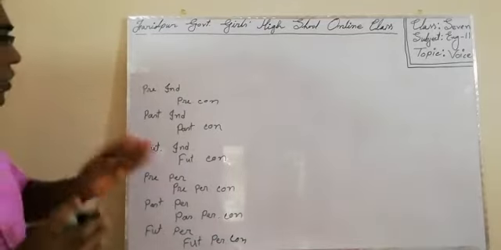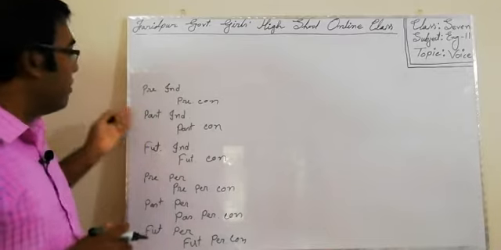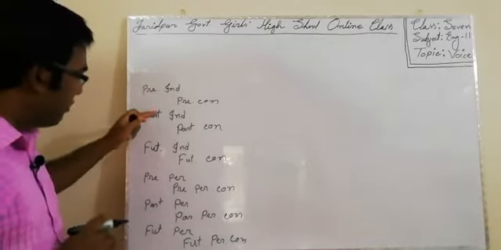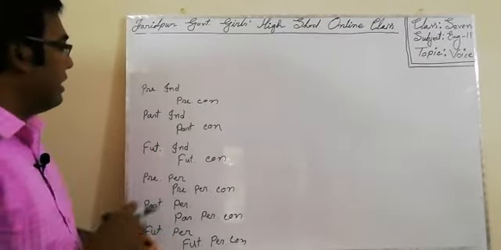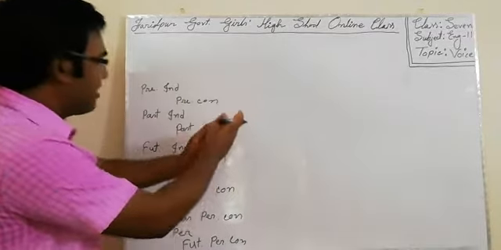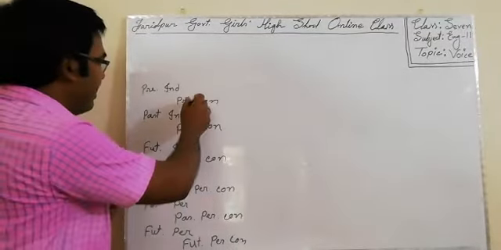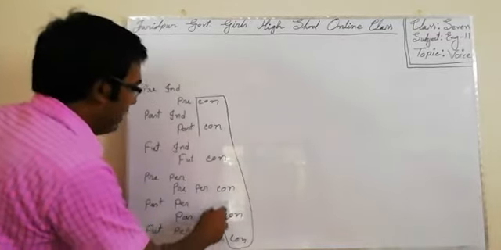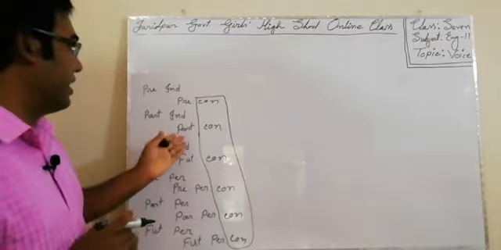Okay, look at this. You know all of these tenses: present indefinite, present continuous, past indefinite. But why have I written these in this serial? Present indefinite, past indefinite, future indefinite, present perfect, past perfect, and future perfect. Then on the right side I have written the continuous tenses. All the continuous tenses are here in the right portion to make you understand something.